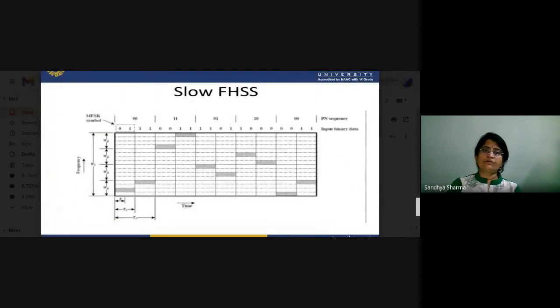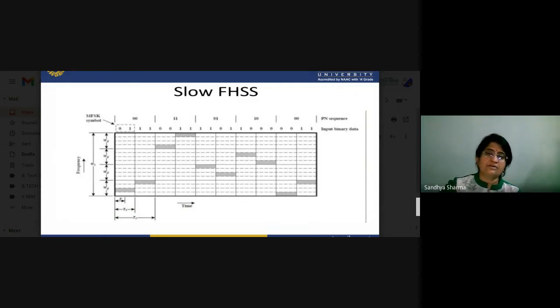Suppose we are talking about the slow FHSS. In slow FHSS, in one frequency we can transmit a number of symbols, and after a certain period the frequency will be changed. These are very slow frequency hopping signals, because the change in frequency happens only after two or three symbols, meaning in one particular frequency we can transmit a number of symbols according to our requirement.